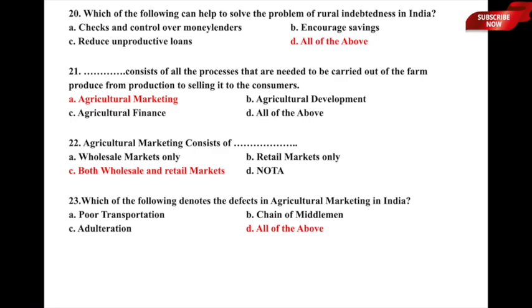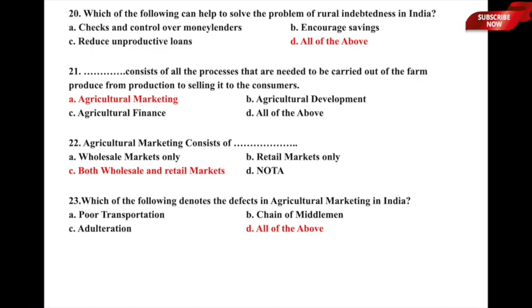Which of the following denotes the defects in agricultural marketing in India? The underlying options are A, poor transportation; B, chain of middlemen; C, adulteration; and D, all of the above.